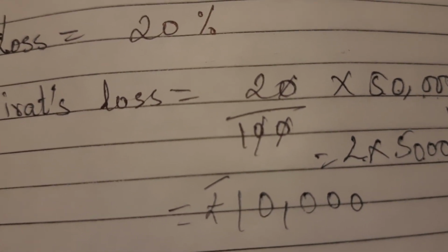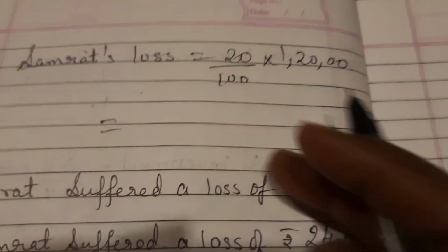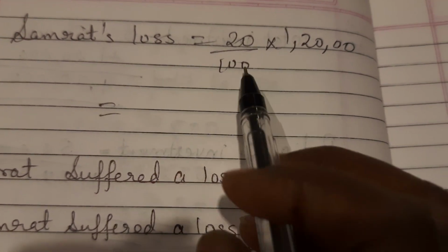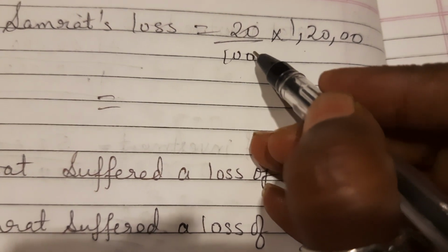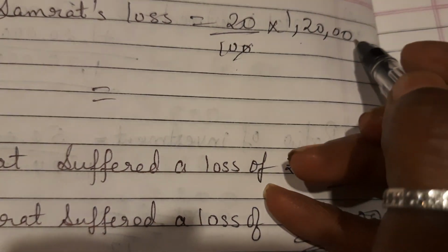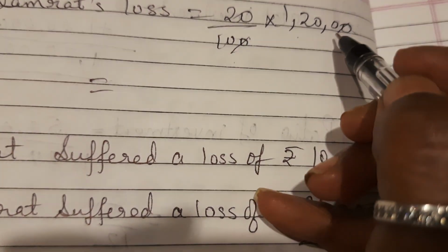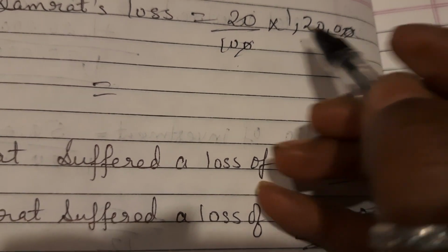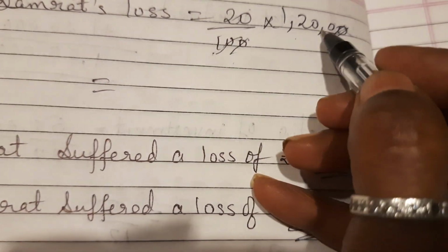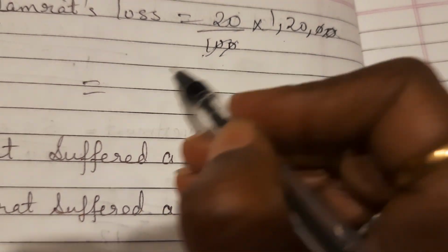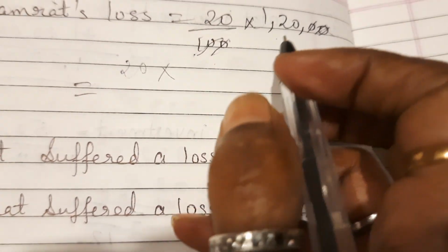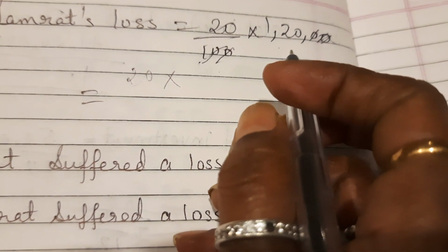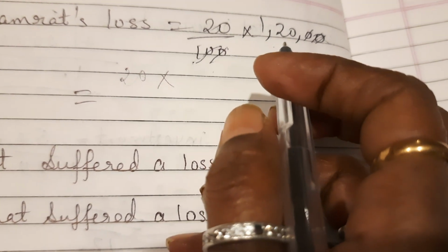Now let us find out Samrat's loss. Samrat's loss is 20 upon 100 into 1,20,000. Cancel the zeros as you want, whether this 0 and this 0 or the 0 next to 20. One more 0, children, so cancel. So what are we left with? 20 into 120.